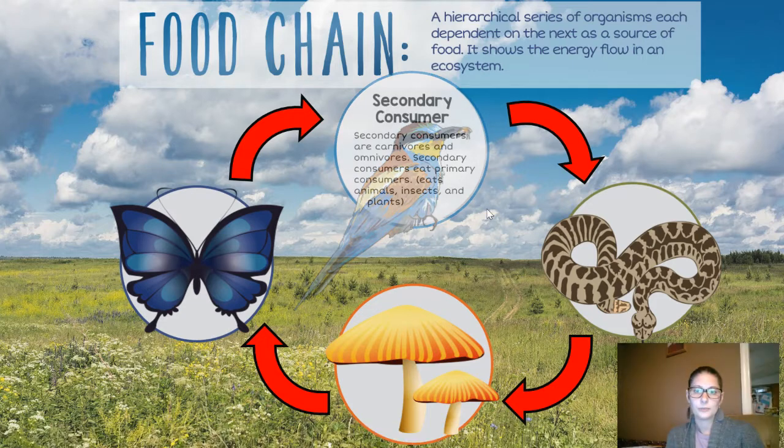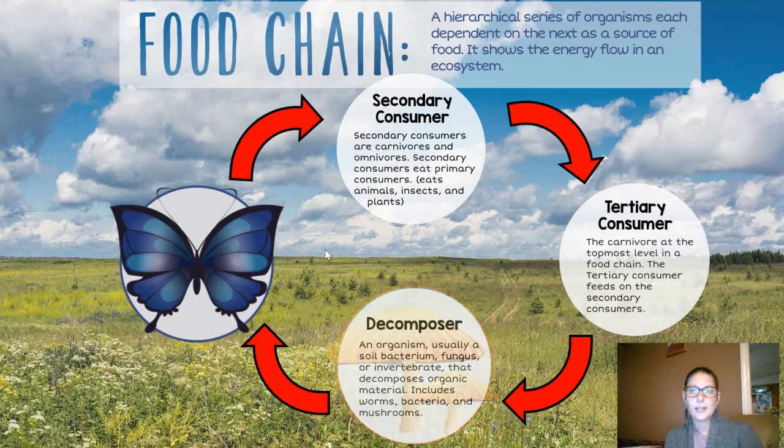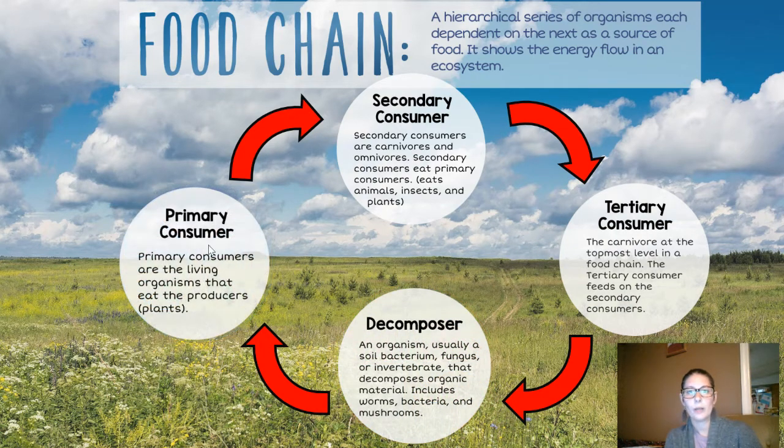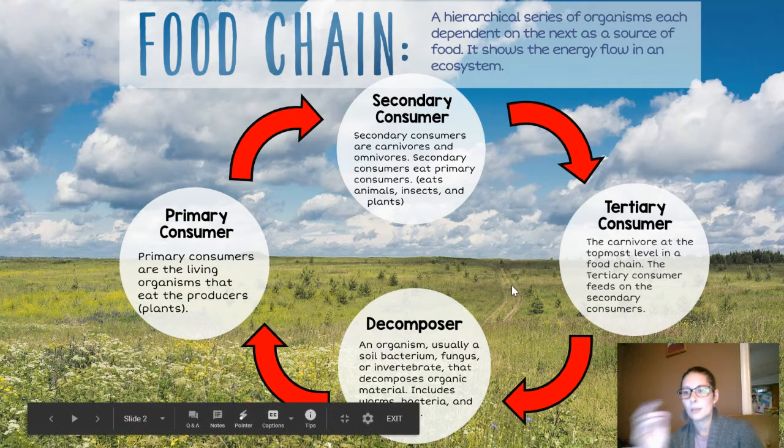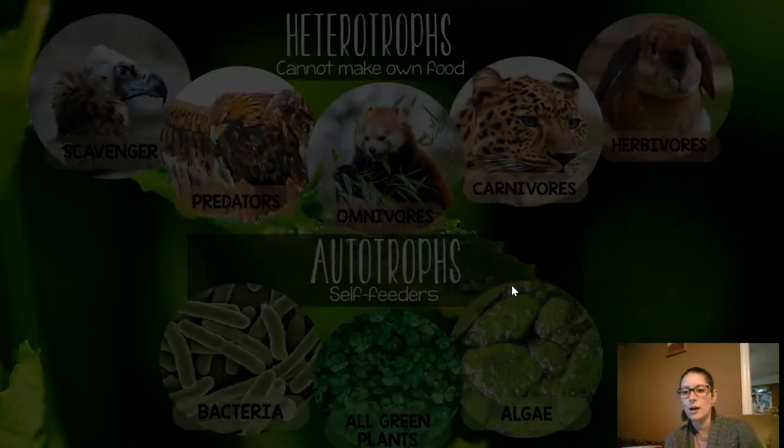All right, so let's look. So you've got the secondary consumer, the tertiary consumer, the primary consumer, and the decomposer. So the primary consumer is the one that eats the plant, okay? The secondary consumer is the one that's going to eat the first one, okay? And then the tertiary is the one that's going to be at the very tip top. So at the top of this food chain is the snake, okay? And then the decomposer is going to come back in and break down those materials as those animals die off.